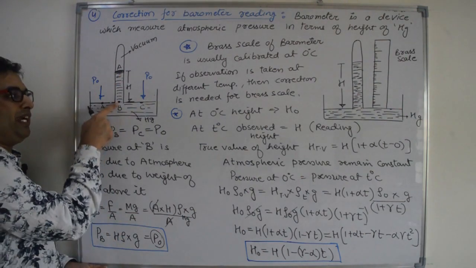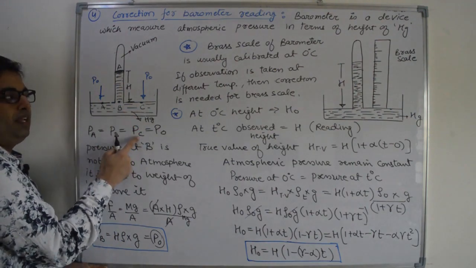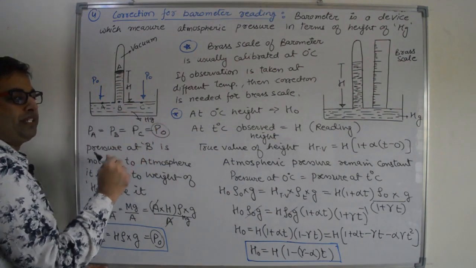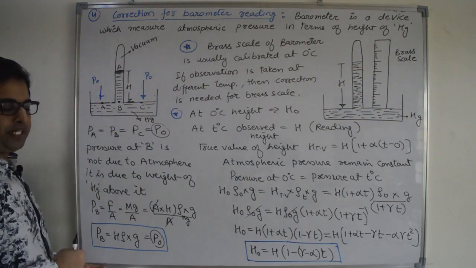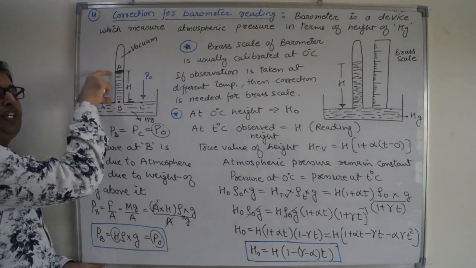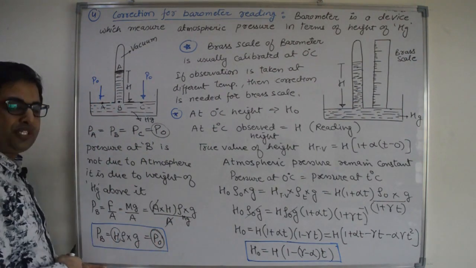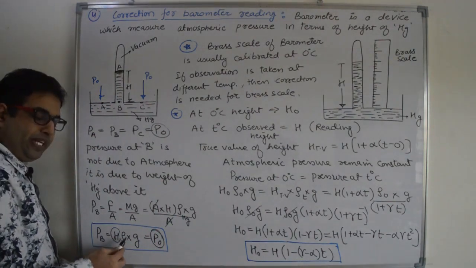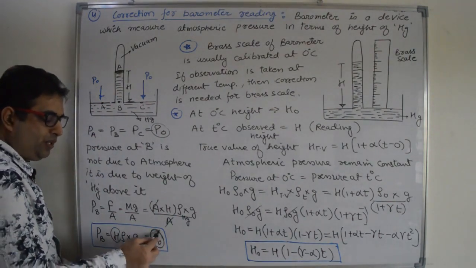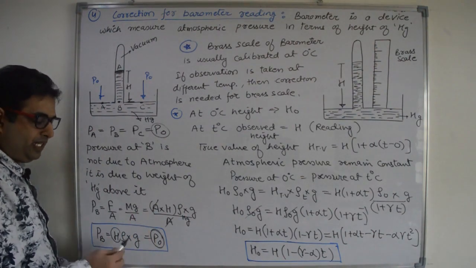And this pressure at B is equal to pressure at C and A, and that is equal to atmospheric pressure. If you calculate the height of the mercury, then you can calculate the atmospheric pressure also, because height of mercury times density of mercury times g is equal to atmospheric pressure.